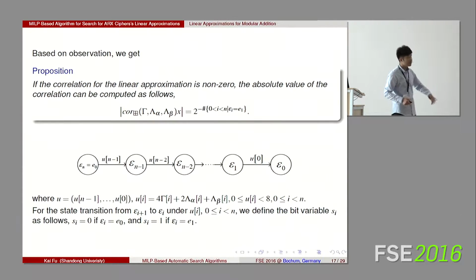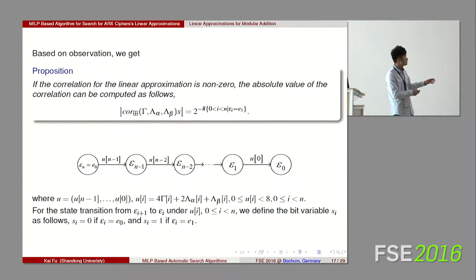So from the automaton, we get the property. If the correlation is non-zero, the absolute value of the correlation is the number of the occurrence of state E1. We also use the picture to denote the state transition.